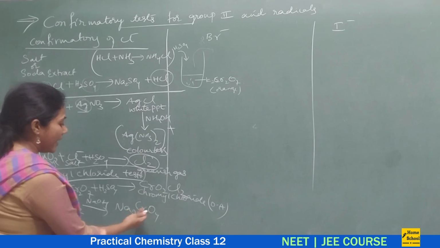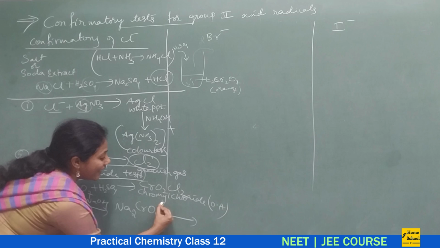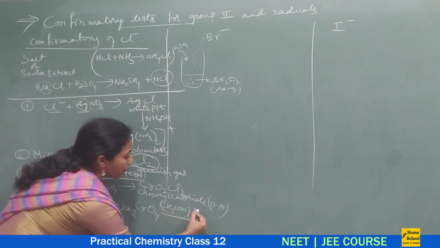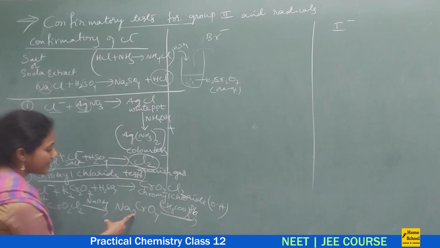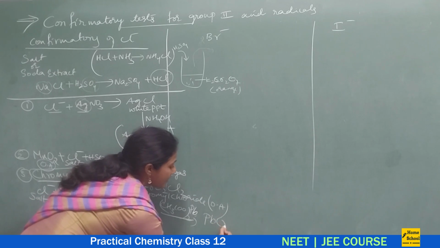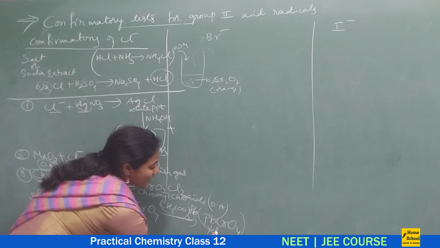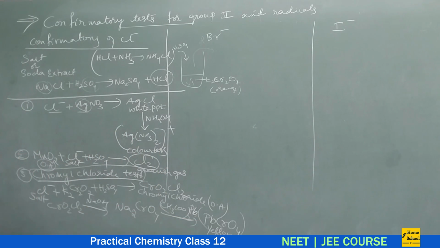This is almost like a colorless solution, or you will have a slight yellow color, and this again on passing to lead acetate, (CH3COO)2Pb, lead chromate you will get, PbCrO4, and this is a yellow PPT. So this is actually a yellow PPT. These are the reactions of chromyl chloride.